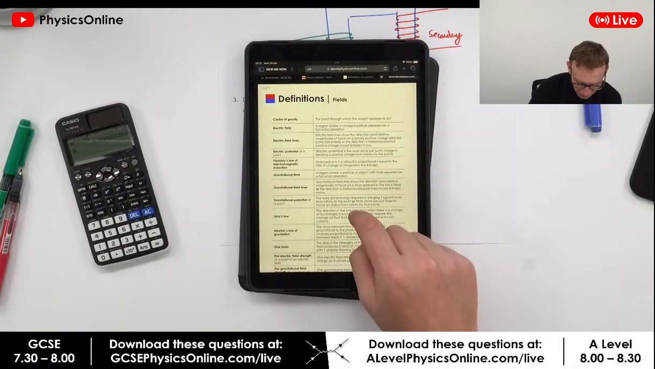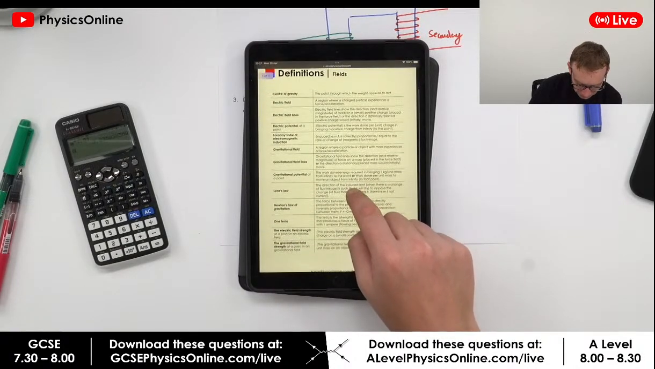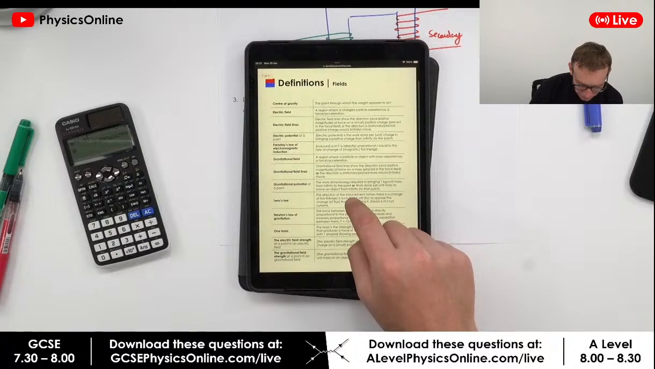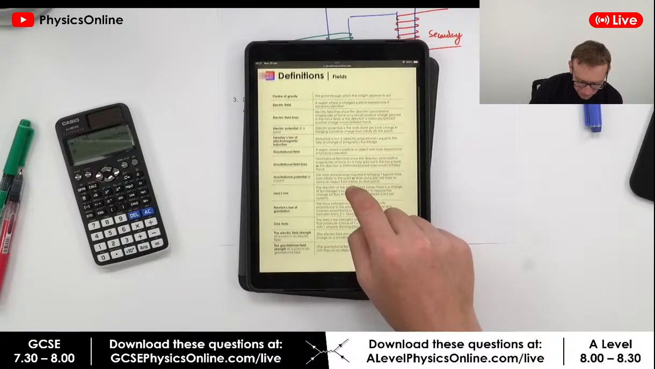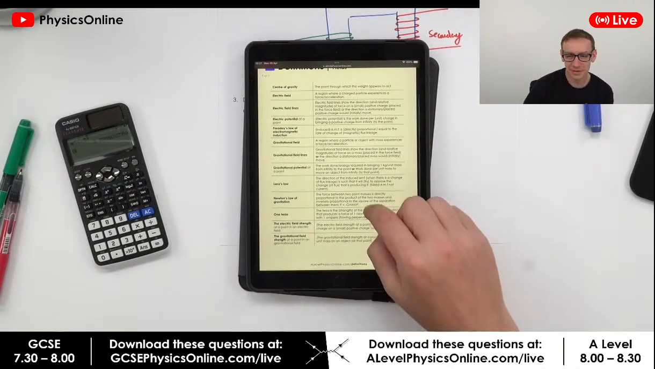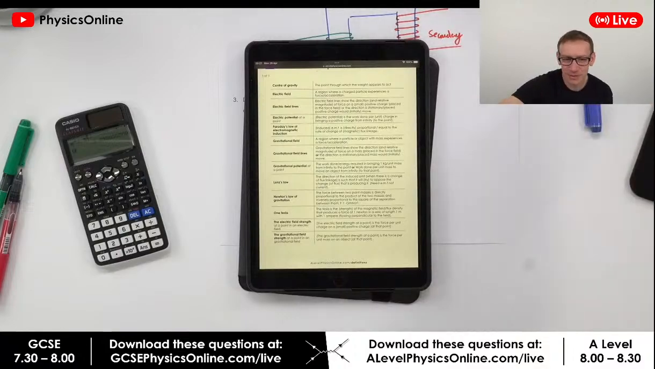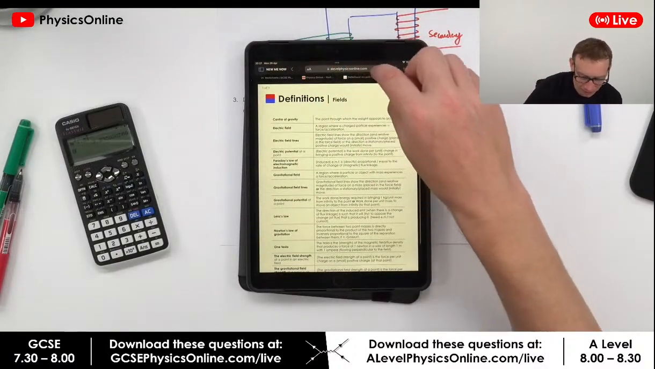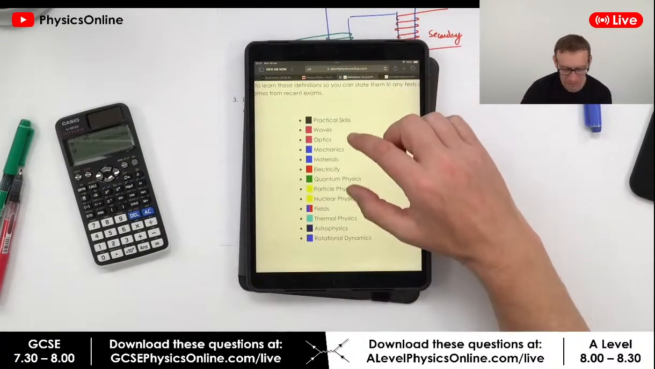And then of course we have... I don't actually have all of them here. I'll add more bits and pieces in the future. So basically, if anybody would like to get their hands on these definitions, which have actually come from real exams,